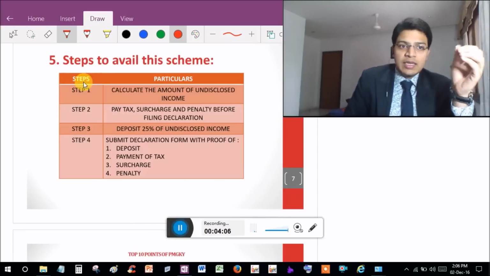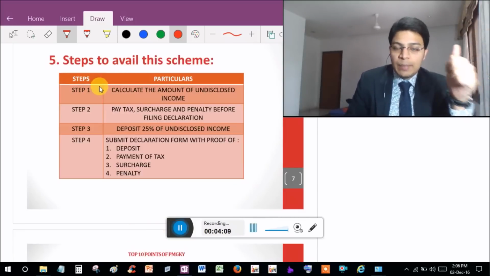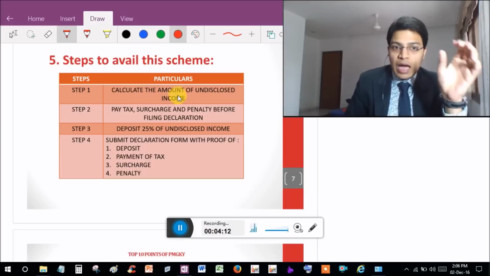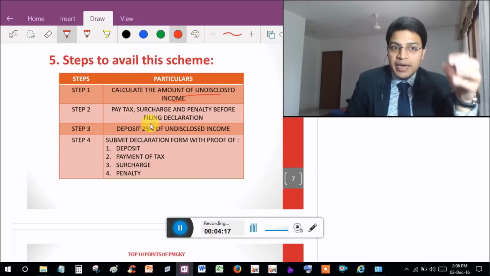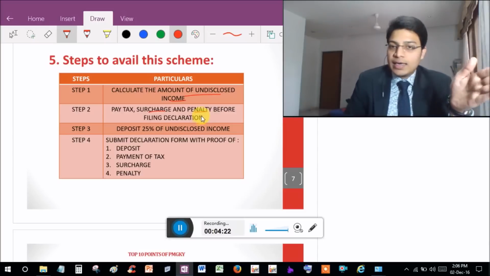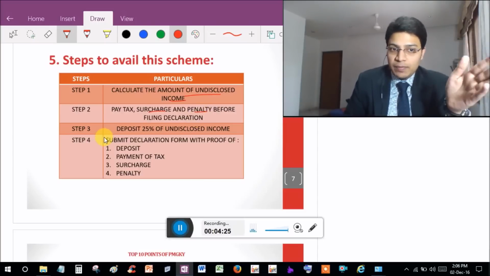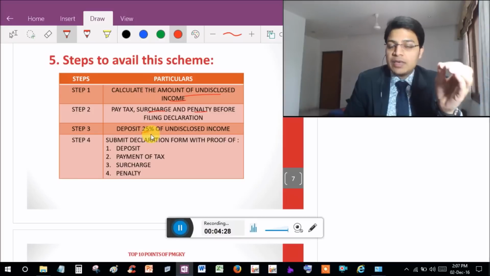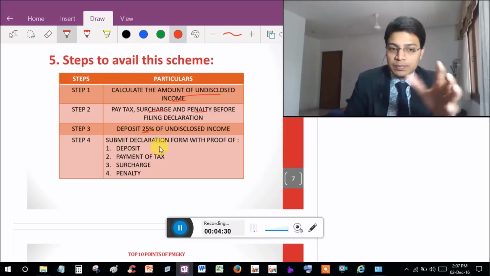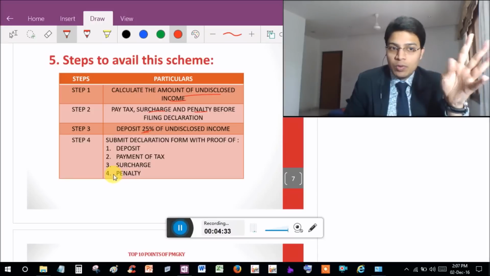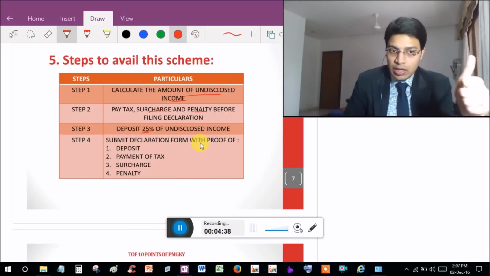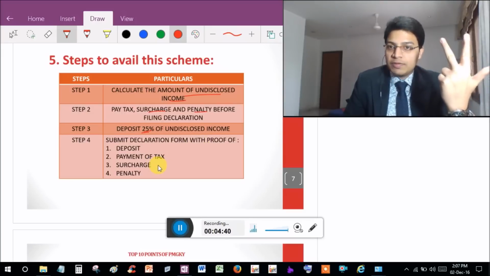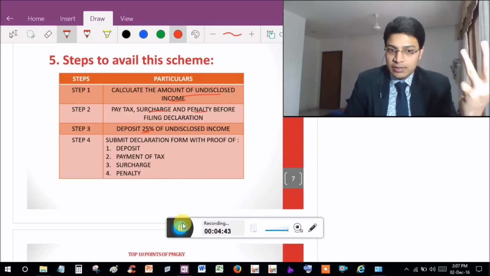Fifth point. Steps to avail this scheme. Step 1. Calculate the amount of undisclosed income. Step 2. Pay tax, surcharge and penalty before filing the declaration. Step 3. Deposit 25% of undisclosed income. Step 4. Submit the declaration form with proof of deposit, proof of payment of tax, proof of surcharge, and proof of penalty.